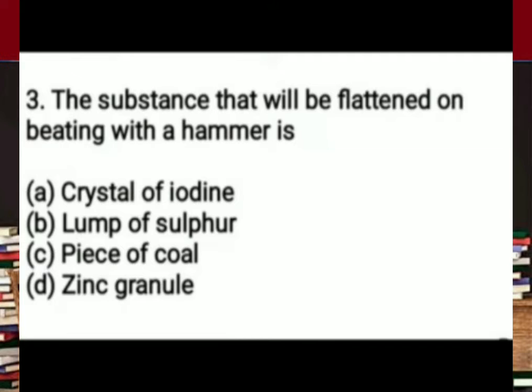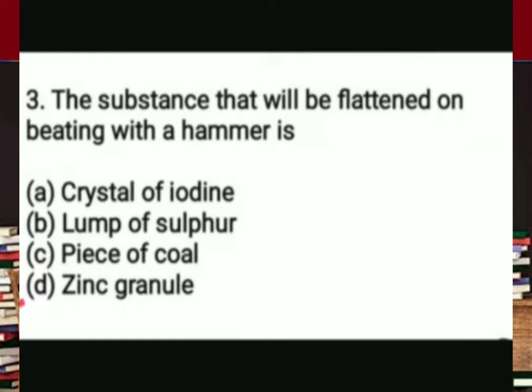The substance that will be flattened on beating with a hammer is: crystal of iodine, lump of sulfur, piece of coal, or zinc granules. The first three options are non-metals. We know that non-metals do not show the property of malleability. Being flattened on beating with a hammer is the property of malleability. It is shown only by metals. So here the answer will be zinc granules, which is a metal.